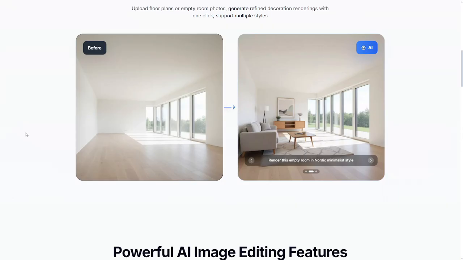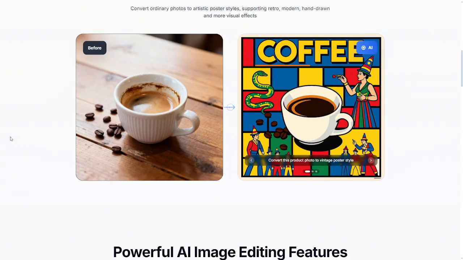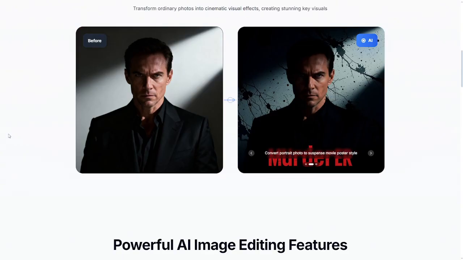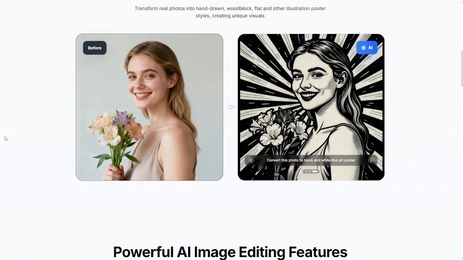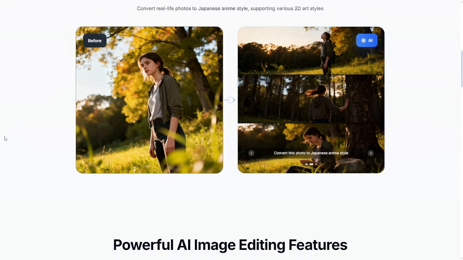Because you control the model, you can decide which training sources to trust, what styles to include, and how the final outputs are used. The trade-off is that Stable Diffusion requires more technical setup. You need to manage hardware, install tools, and understand how different models work.